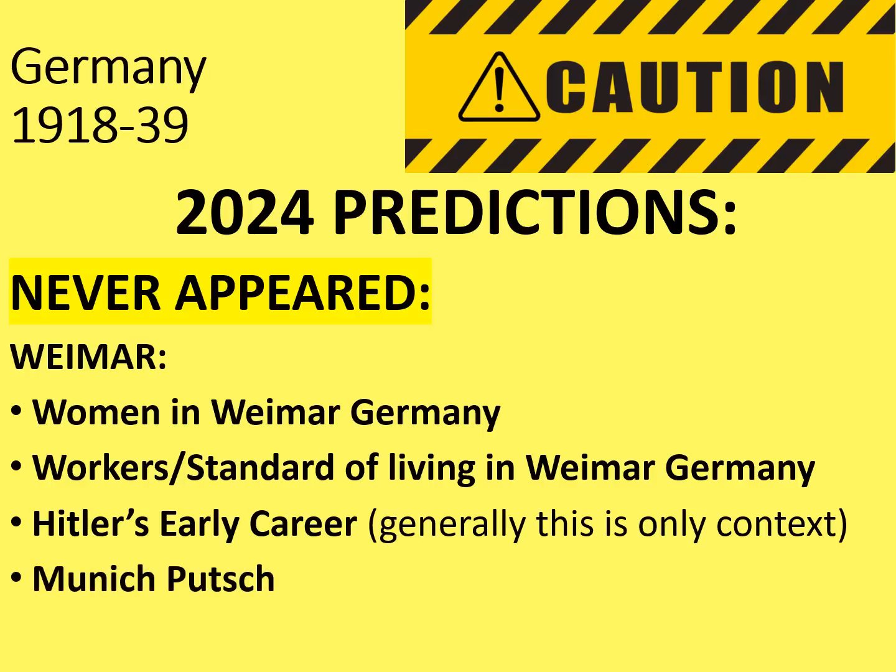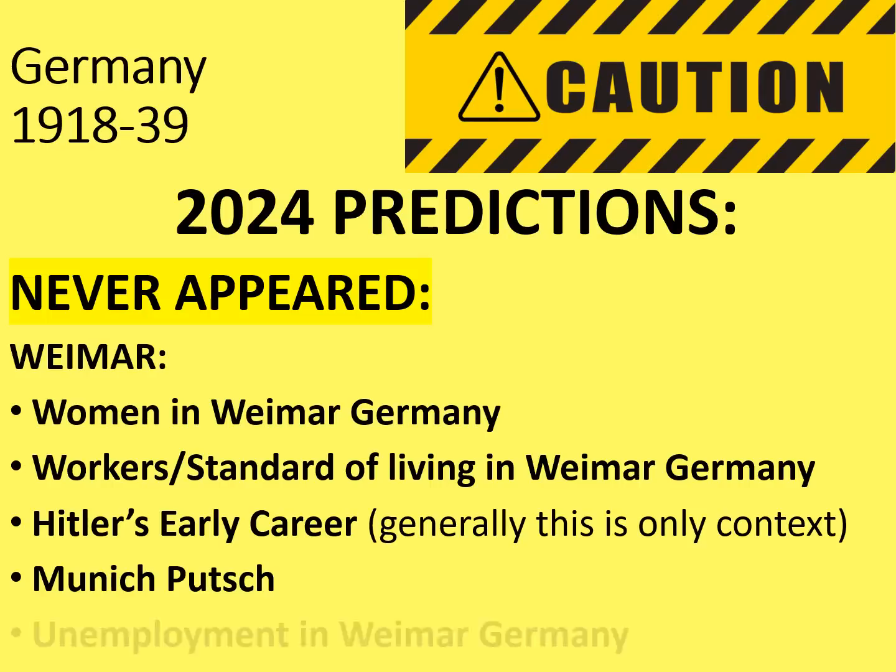On the other hand, I think it's really surprising that the Munich Putsch has never really appeared. It may have been a little bit relevant to some of the lean years of the Nazi Party questions, but really it comes earlier than that, and so it's strange that such a big and well-known event has not been included in its own question before. Will 2024 be the year to change that?